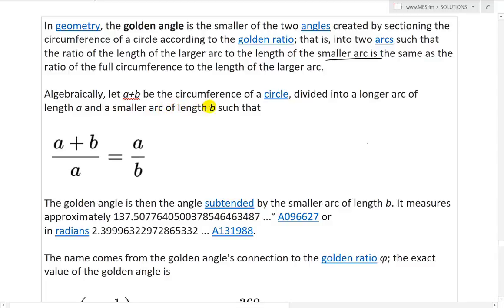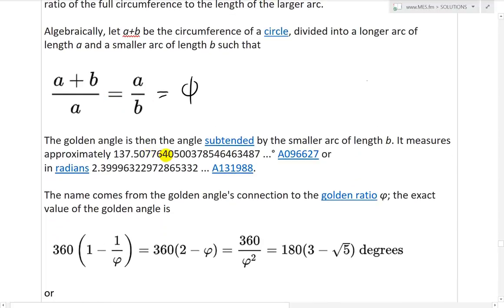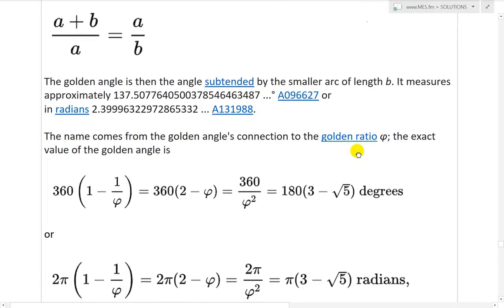So algebraically, let A plus B be the circumference of a circle, divided into a longer arc of length A and a smaller arc of length B, such that, so you have two arcs that form one full circumference, and then we have the golden ratio over here equals phi. I mean, this ratio is phi, but then the golden angle is going to be the angle subtended by the smaller arc of length B. It measures approximately 137.5077, etc. Or in radians 2.3999, and so on. It's fascinating stuff. And the name comes from the golden angle's connection to the golden ratio.